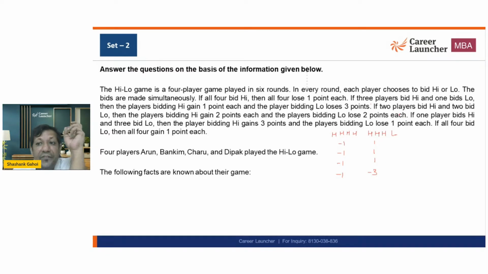If 2 bid high, meaning 2 high and 2 low, then high ones gain 2 points and low ones lose 2 points each. And if there is 1 high and 3 lows, it means the high one gets 3 points and the rest all 3 people lose 1 point. And if everyone bids low, then everyone gains 1 point.